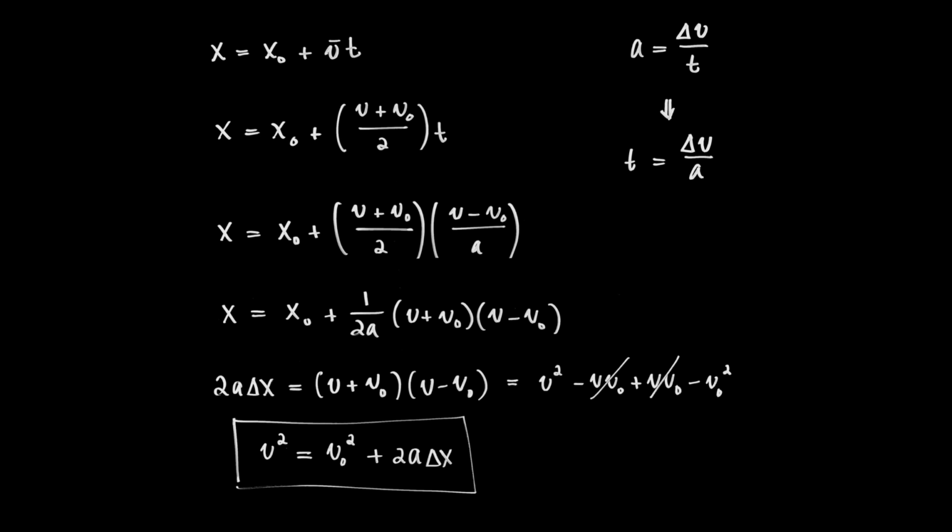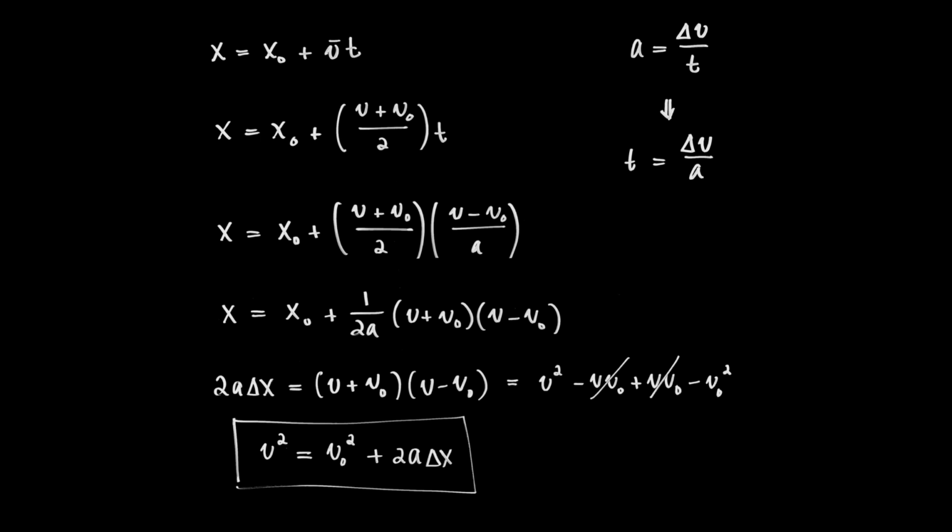Before I do, you see I have x is equal to x0 plus this term here. If I subtract x0 to the other side of the equation, then the left-hand side of the equation becomes x minus x0, which of course is delta x. And if I multiply the 2a over to join it, here on the left-hand side I have 2a times delta x is equal to v plus v0 times v minus v0. So now I see that I'm going to FOIL this, and I'll do it without distraction. FOILing this out, what do I get? Well, I get v squared minus v v0 plus v v0 minus v0 squared.